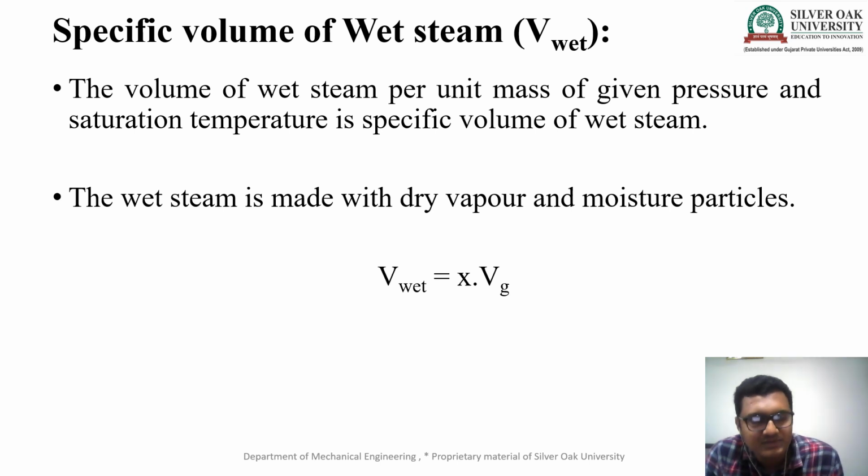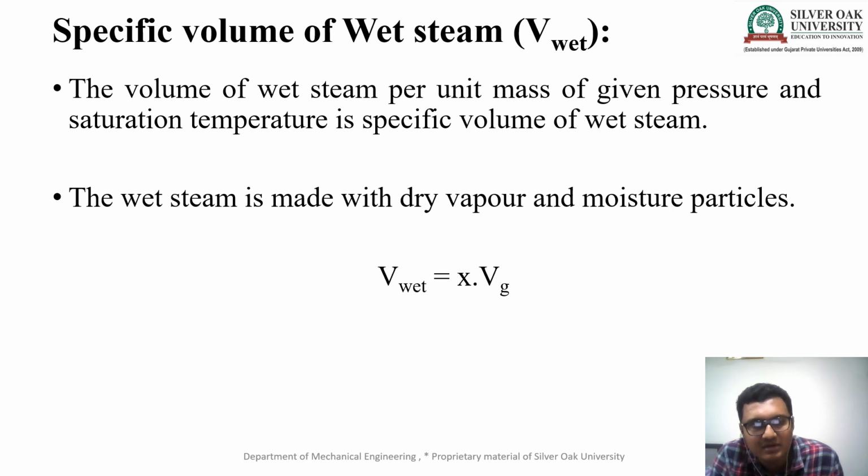Now we talk about the specific volume of wet steam, which we denote as V wet. It is a very simple term. The volume of wet steam per unit mass at a given pressure and saturation temperature is the specific volume of wet steam. Wet steam is made of dry vapor and moisture particles, so we can write V wet is equal to x into Vg.